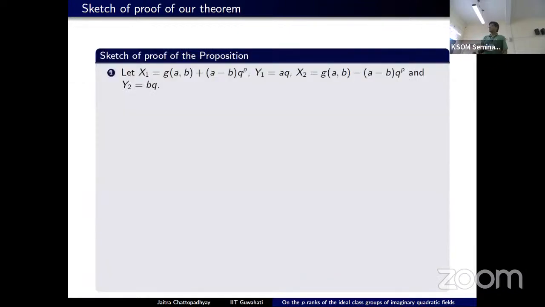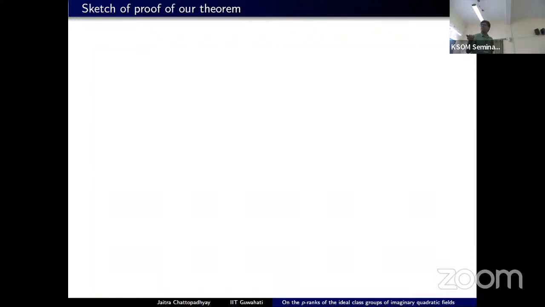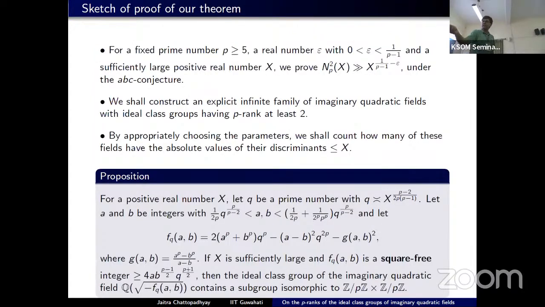Let us first give a brief sketch of the proof of this proposition. We first let these quantities x_i and y_j be like this, where our polynomial g is defined by the formula (a to the p minus b to the p) over (a minus b).